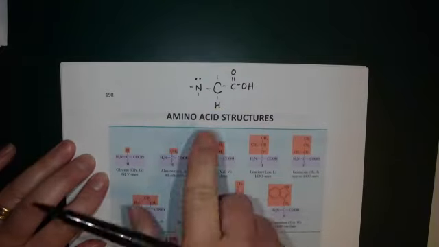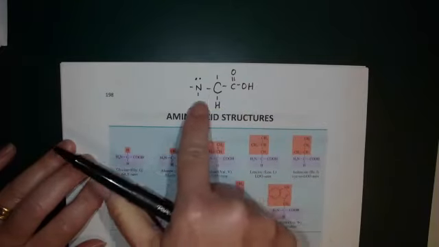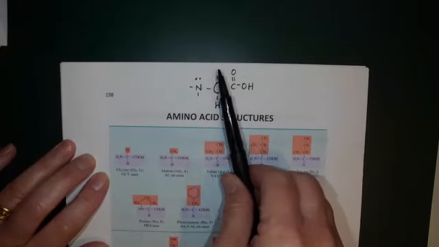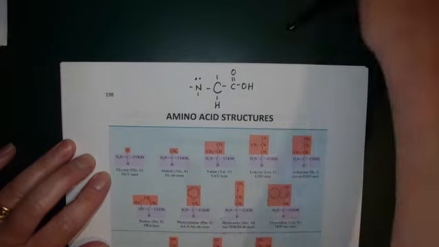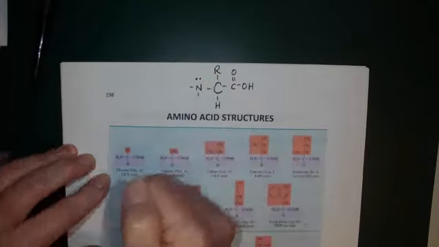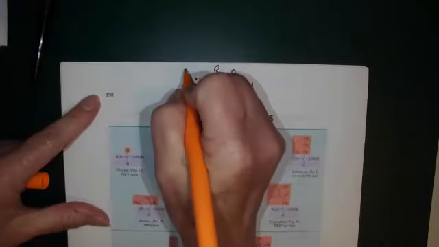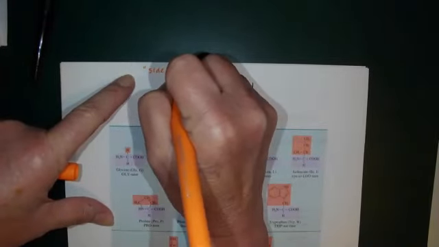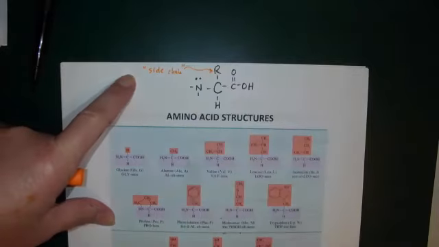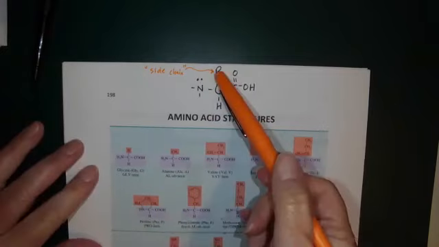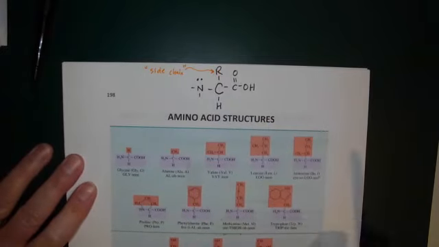All of the structures on this page have this basic structure: amine, carboxylic acid, H. The fourth position is what I'm going to call R. It's the rest of the molecule. That's the only thing that's different from one amino acid to the next. R, as we've been calling it, stands for the rest of the molecule. But in the specific case of amino acids, it's usually referred to as the side chain. So whatever R is, you would say that's the side chain for that amino acid.